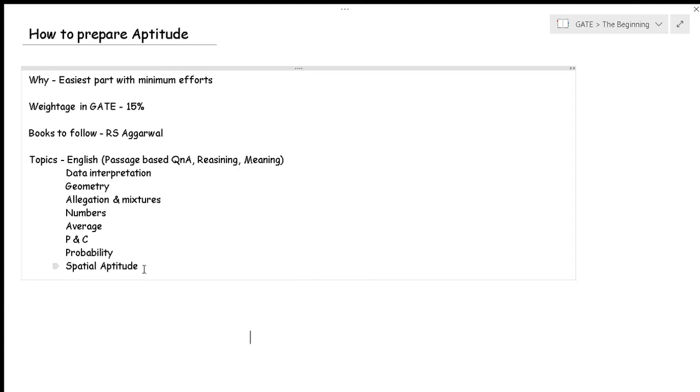Then we have the data interpretation. In this case you will be given various diagrams, like various types of graphs, bar graph, pie chart, or Venn diagrams, right? And you will have to answer questions based on that, okay? It might involve solving some numericals, like they will give you a pie chart and ask what percent of the population is doing this and this. There you will need to solve those questions, okay?